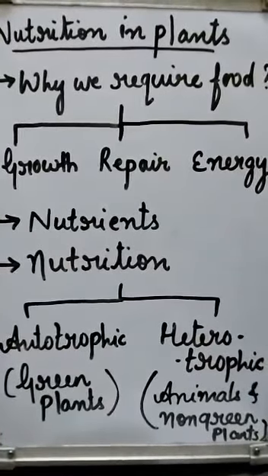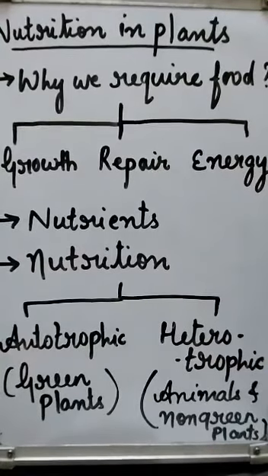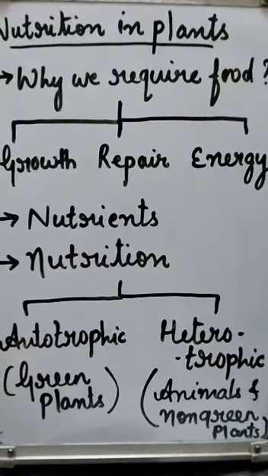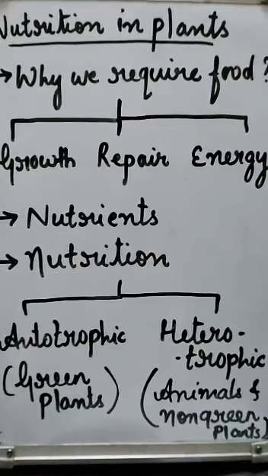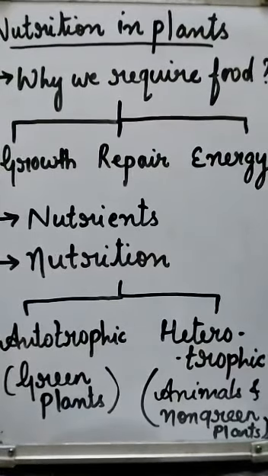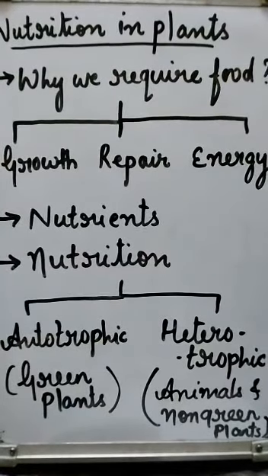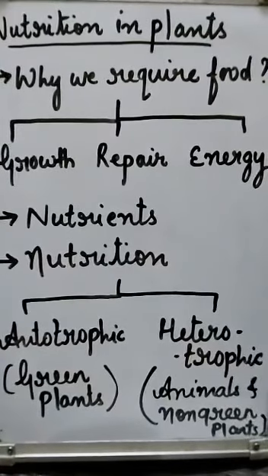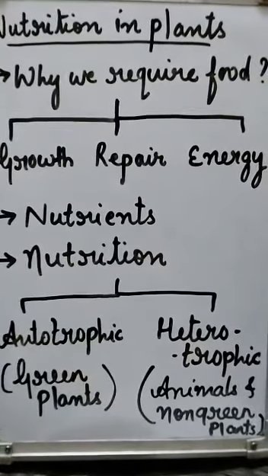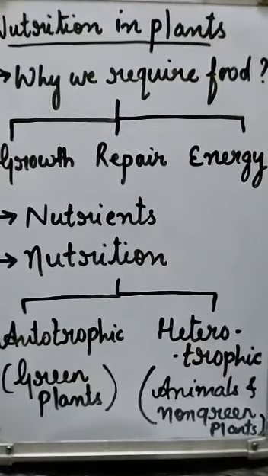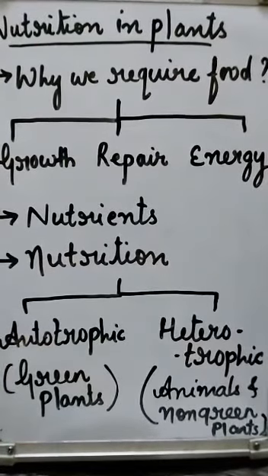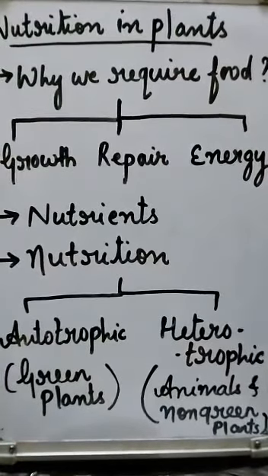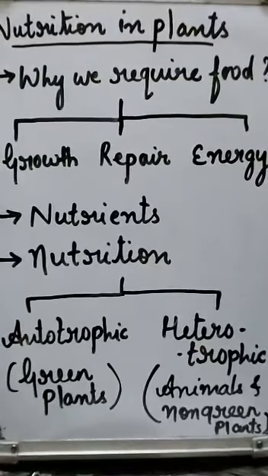There are two types of nutrition: autotrophic and heterotrophic. Autotrophic nutrition is the nutrition in which organisms make their own food, and it happens in green plants because they have chlorophyll and they can make food by the process of photosynthesis.